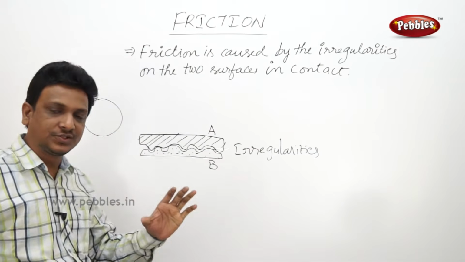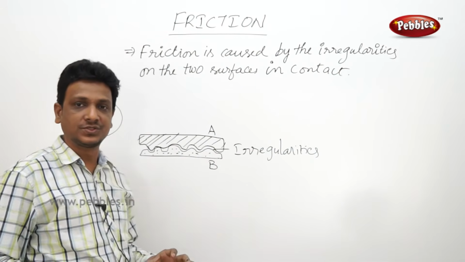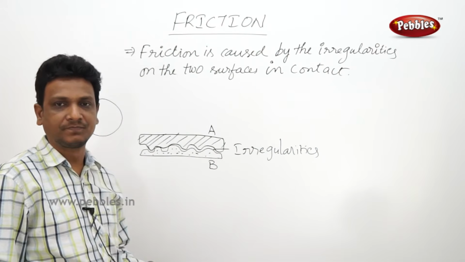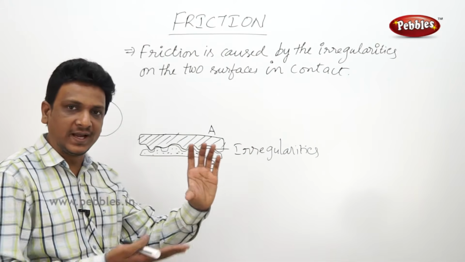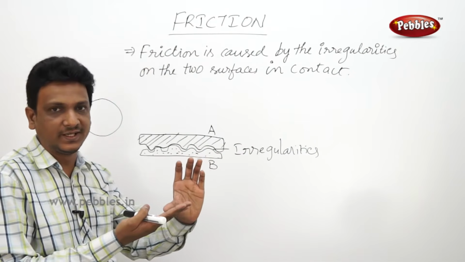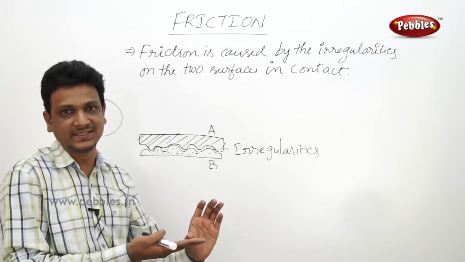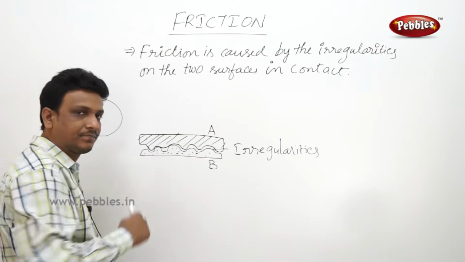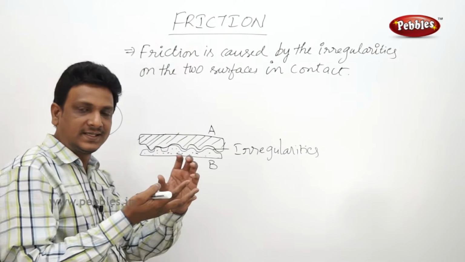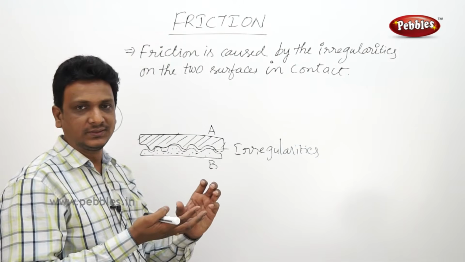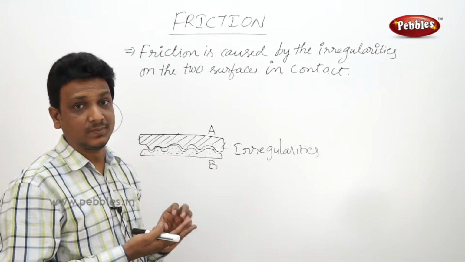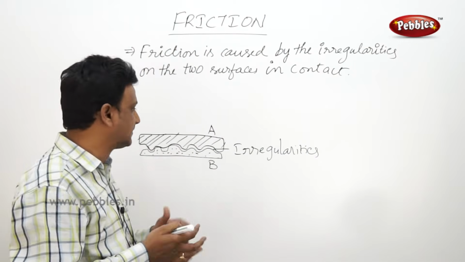So some force is stopping the ball. What is that force? The opposing force. The surface of the ball and the surface of the floor are both in contact. Both surfaces have irregularities. As these irregularities get interlocked, there is friction. Because of the friction, the ball stops.